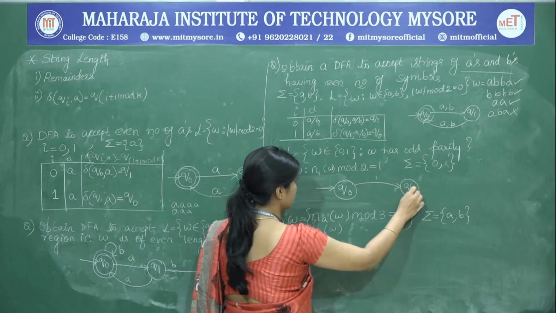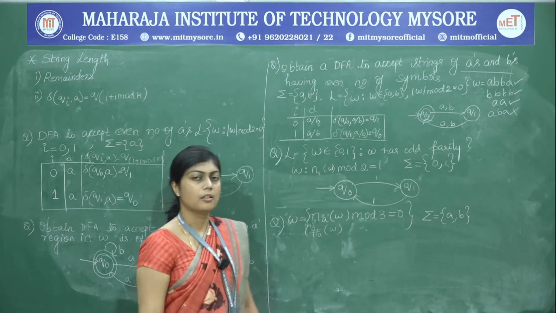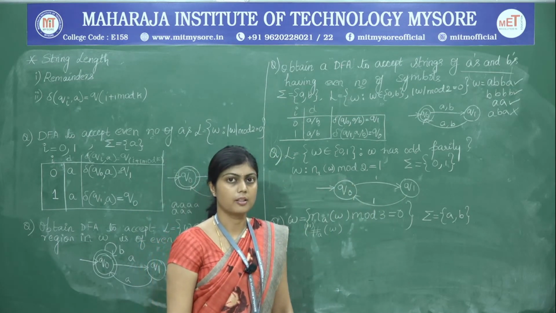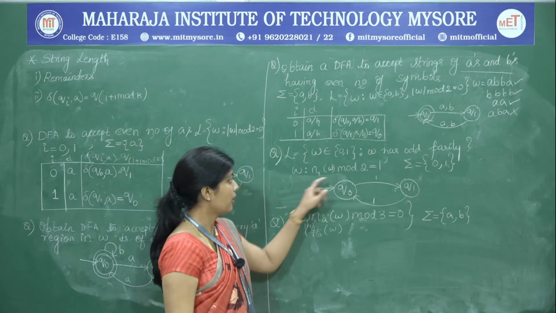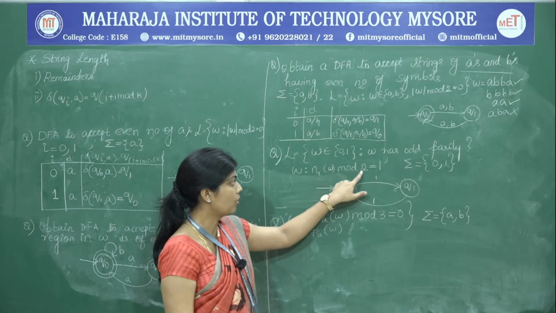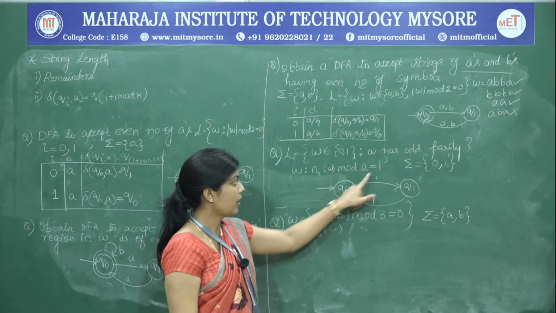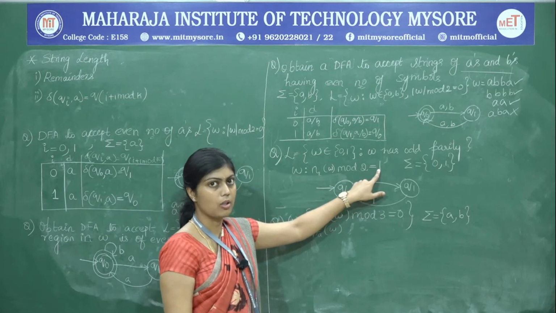But now, the decision on the final state changes here, because we are interested in the number of ones in W mod 2 is equal to 1. So, therefore, the remainder has to be a 1, that is nothing but all the odd numbers divided by 2 is going to result in a 1.